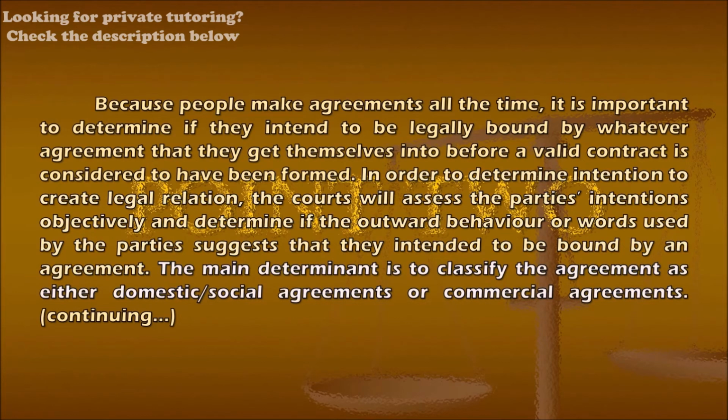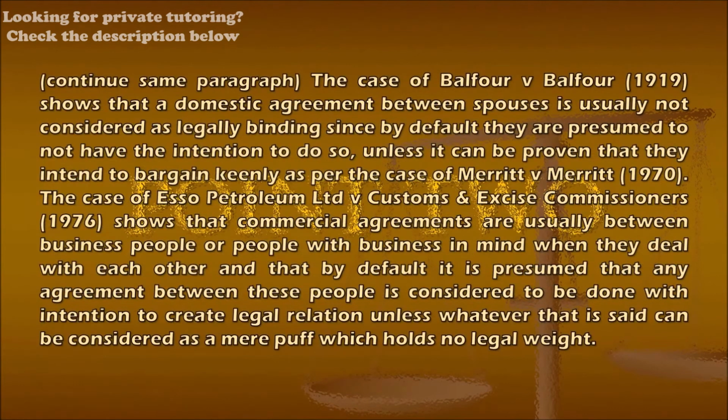The main determinant is to classify the agreement as either domestic social agreements or commercial agreements. The case of Balfour v. Balfour 1919 shows that a domestic agreement between spouses is usually not considered as legally binding, since by default they are presumed to not have the intention to do so, unless it can be proven that they intend to bargain keenly, as per the case of Merritt v. Merritt 1970.